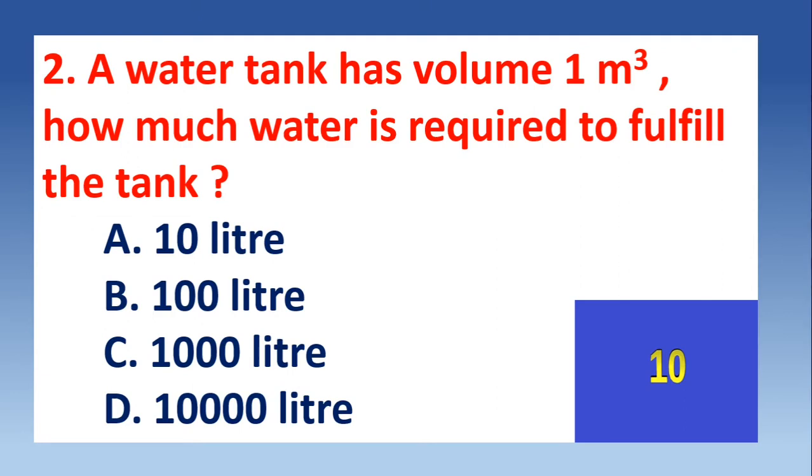A water tank has a volume of 1 meter cube. How much water is required to fill the tank? There is a tank having a volume of 1 cubic meter, and to fill the tank, the quantity of water required is A, 10 liters, B, 100 liters, C, 1000 liters, and D, 10,000 liters.